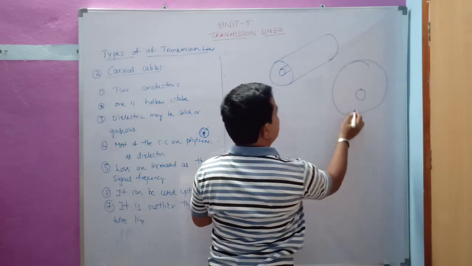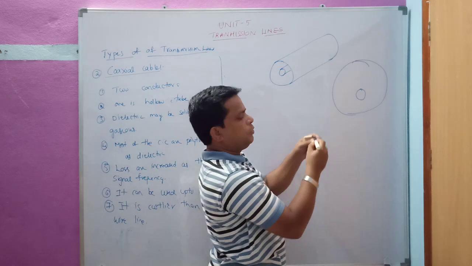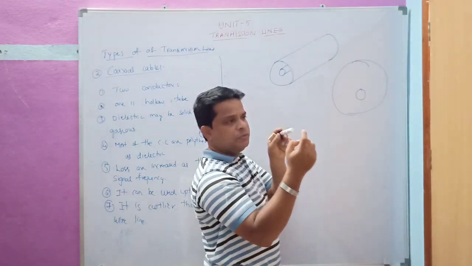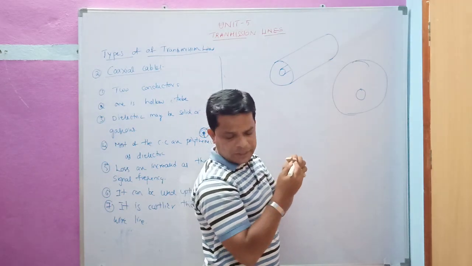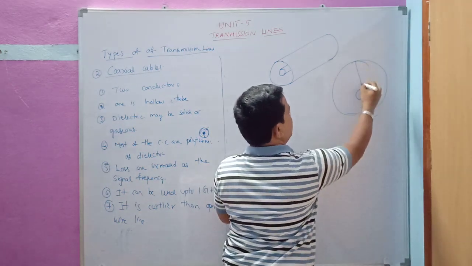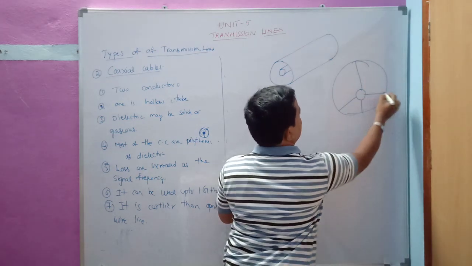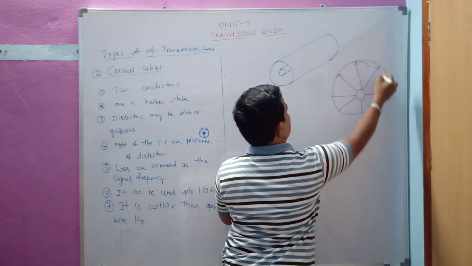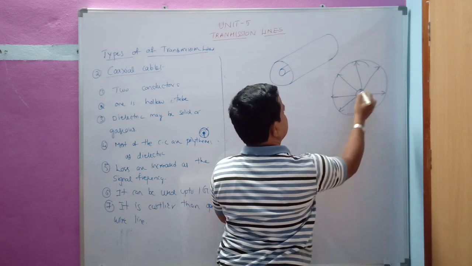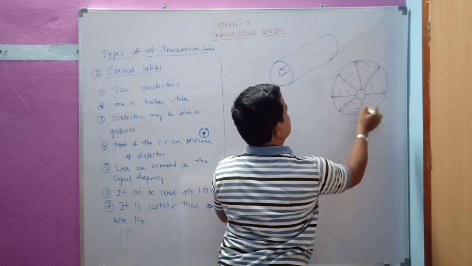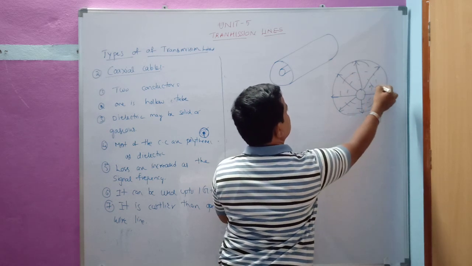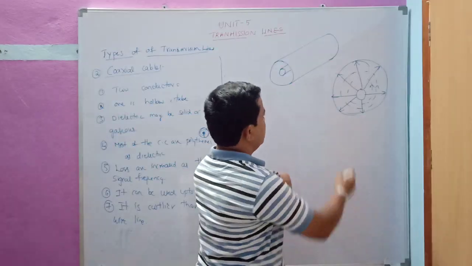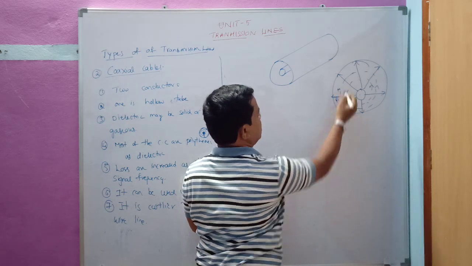If you see the perpendicular view, that is the front view or side view, it will look like this. We are going to see the perpendicular view here, the end view. I am drawing the electric and magnetic field lines like this. These are the E lines which are originating and going outside. You can see these magnetic field lines. The dotted lines are magnetic field lines, and the dark lines are the E lines and these are the H lines.